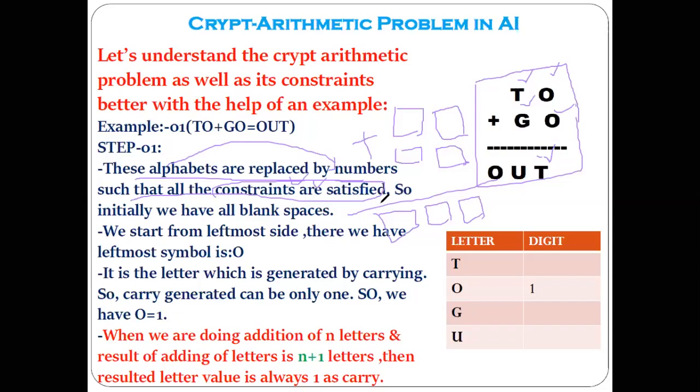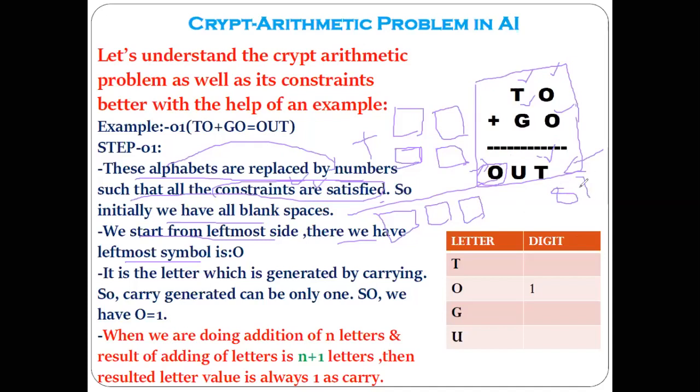Yes, sir. So initially we have all blank spaces. That is the all blank spaces I have written here, as we start to solve the problem. Okay, focus on this part. Now we start from the left side. As I said, you can start solving the problem from the left side, or you can solve from the right side. You have written that in the rule, correct? We'll start from the left side. Now you can see on this left side, the leftmost symbol is the O. Correct?